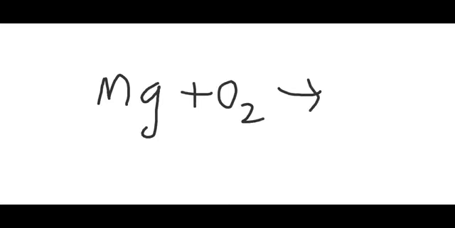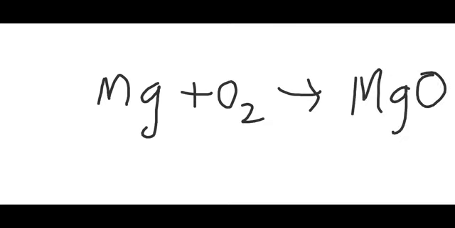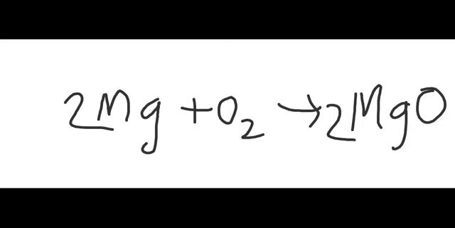So children, can you write the reaction for the synthesis of magnesium oxide when magnesium reacts with oxygen? We have done this reaction in the first chapter of chemistry, where we took a magnesium ribbon and burned it over the flame of a Bunsen burner, and that gives out magnesium oxide. Okay, this is the balanced chemical equation for the reaction of magnesium with oxygen, and it gives out magnesium oxide. Children, in the same way, other metals also react with oxygen and form metal oxides.